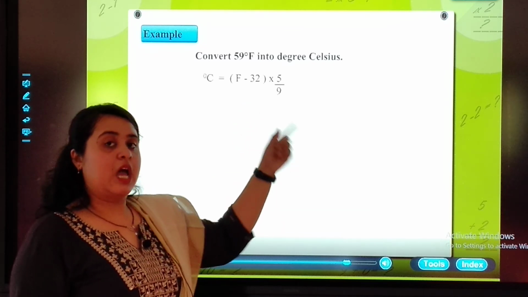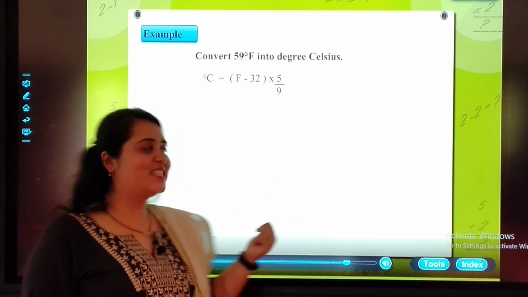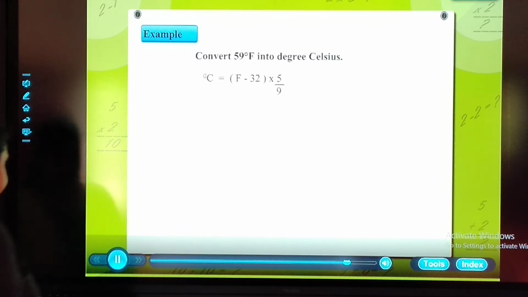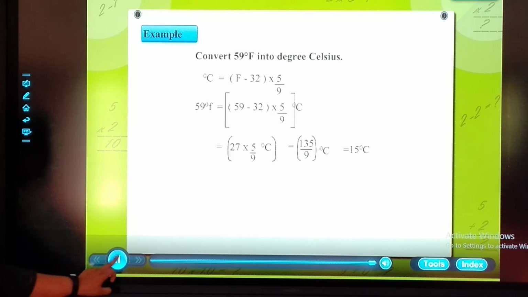It's very easy. If you remember one, simply the opposite one will be the next for Fahrenheit. 59 degree Fahrenheit is equal to 59 minus 32 into 5 upon 9 degrees Celsius, is equal to 27 into 5 upon 9 degrees Celsius, is equal to 135 upon 9 degrees Celsius, is equal to 15 degrees Celsius.